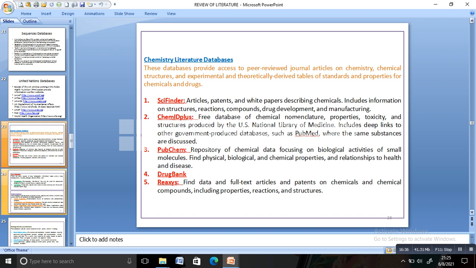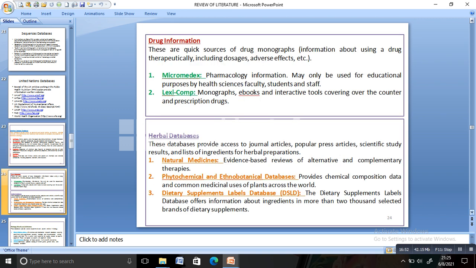They give articles related to chemistry and chemical structure, like SciFinder, ChemID Plus, DrugBank, Reaxys. Also, we have drug information databases like Micromedex and Lexicomp. Micromedex and Lexicomp are used by PharmD people for collecting information regarding drugs and pharmacology.